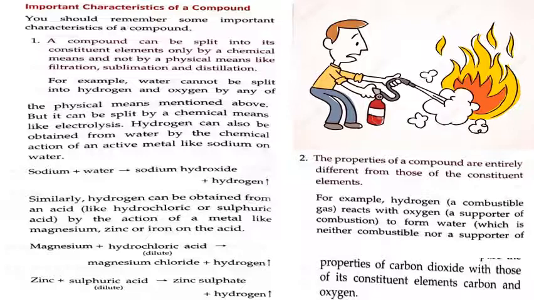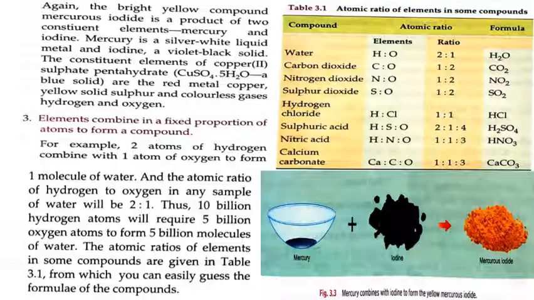You can also compare the properties of carbon dioxide with those of its constituent elements, carbon and oxygen. Same is the case with carbon dioxide. Carbon and oxygen have different properties and carbon dioxide will be having different properties. So they have given us one more example.